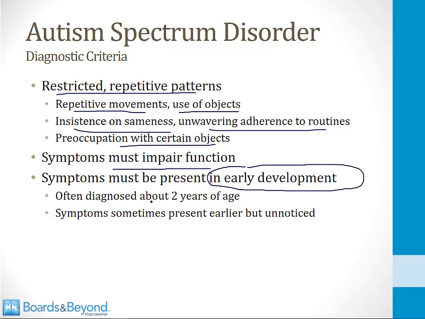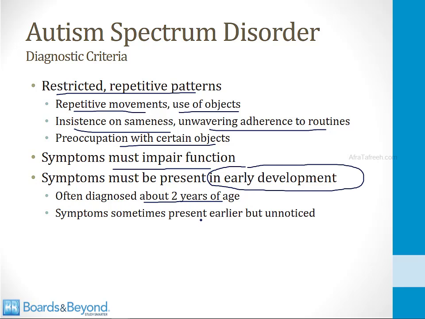Autism is often diagnosed at about 2 years of age, but when you look back in time, there is evidence of autism starting in early development. Researchers have looked at videos of children who were diagnosed with autism back when they were a few months old or a year old, and they can see early evidence of the restricted patterns and difficulty with social functioning. So this starts in early development. A child who is completely normal until age 5 or 6 and then develops symptoms of autism does not have autism. That child has something else.